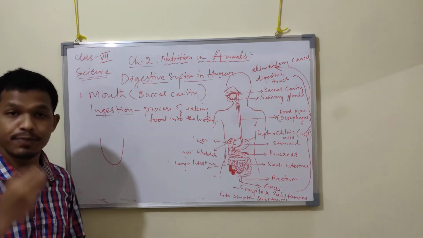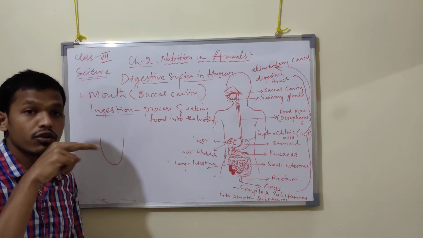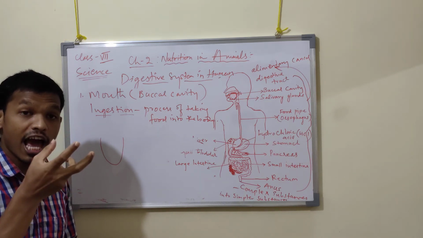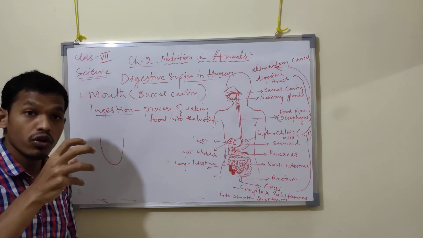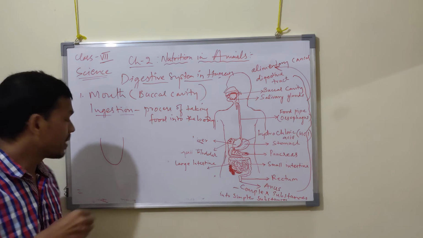This tongue, which is attached to our mouth, has different functions. It also helps in speaking. This tongue is also free at the front end to move in all directions. It also helps in mixing the food with the saliva. Got it? And also it helps in swallowing the food.